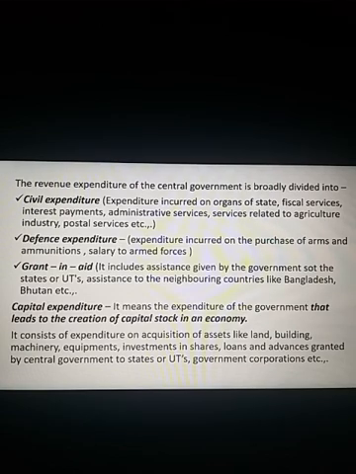Still, we have one more heading. What we have as causes for increasing public expenditure. See, nowadays, the role of the government is increasing. Activities of the government are increasing. Expectations of the people are increasing. So, obviously, expenditure should increase, it will increase. Next class, let us learn what are the reasons for such increase in public expenditure.